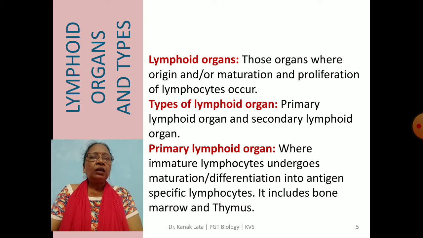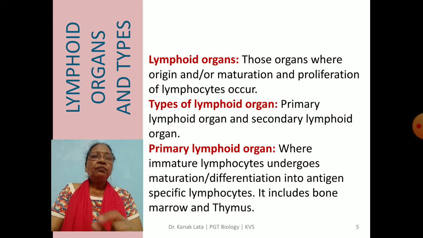Primary lymphoid organs are those organs where immature lymphocytes undergo maturation and differentiation into antigen specific lymphocytes.